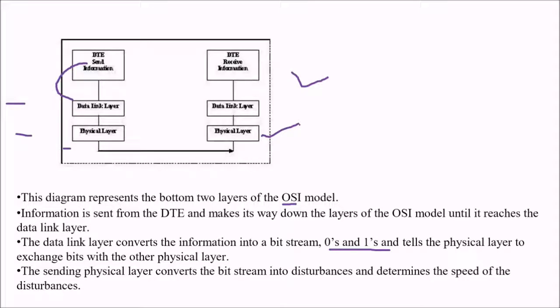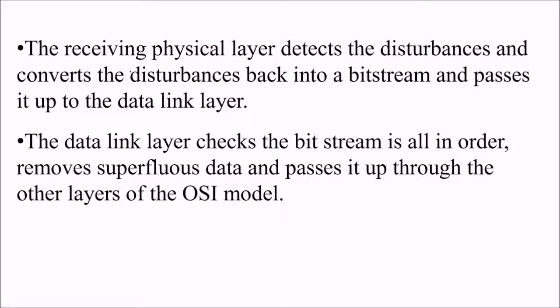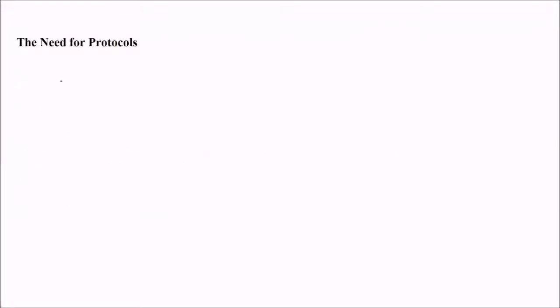The sending physical layer converts the bit stream into disturbances and determines the speed of these disturbances. The receiving physical layer, this one, detects these disturbances, converts them back into the bit stream and passes it to the data link layer above. This data link layer checks that the bit stream is all in order, removes any superfluous data and passes it through the other layers of the OSI model.